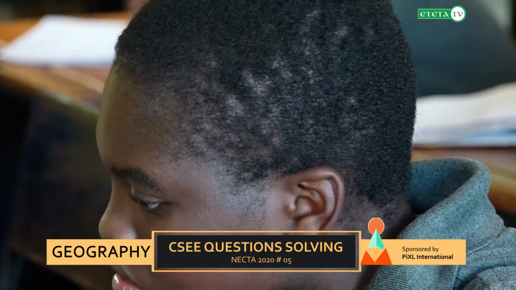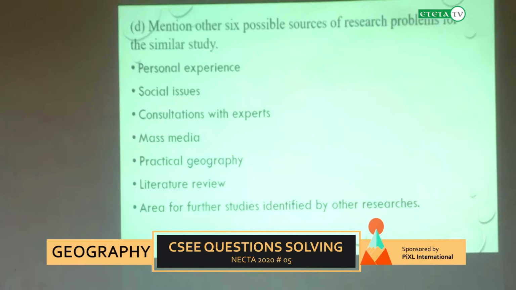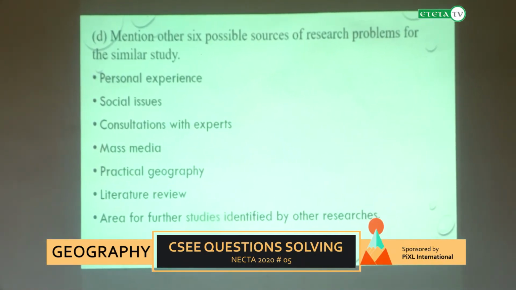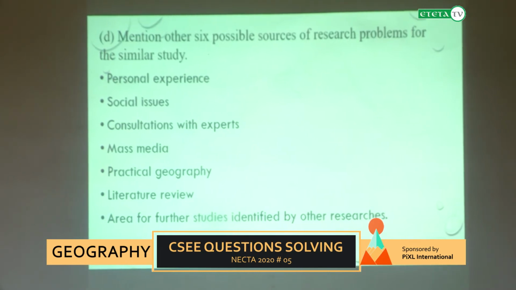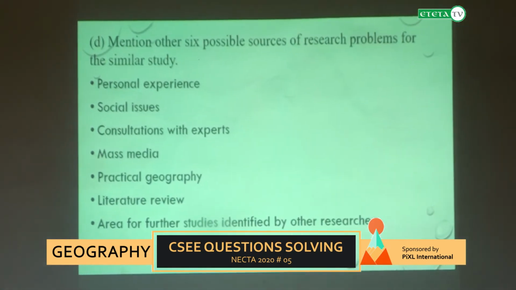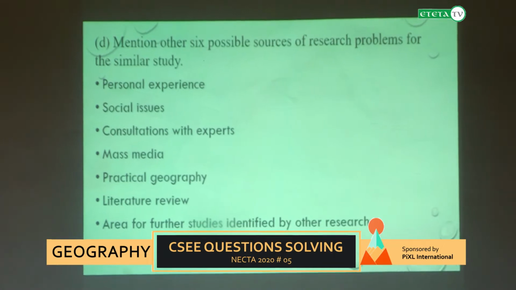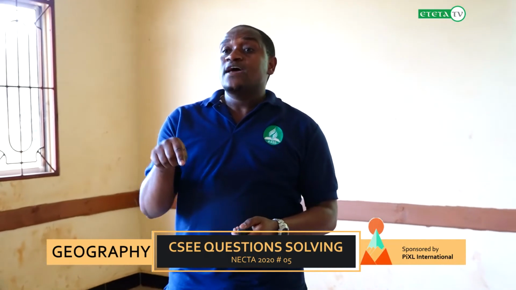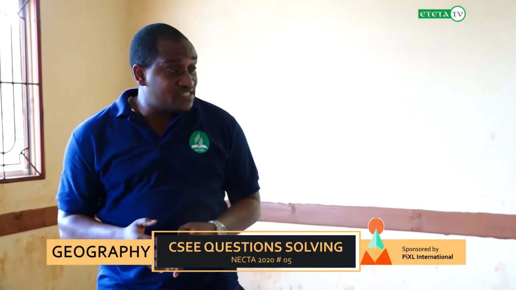Another thing is areas for further studies identified by other researchers. You know, in research, there is a part of conclusion and recommendations, whereby in the recommendations, a researcher may say something that he missed to do because of his area of concentration.